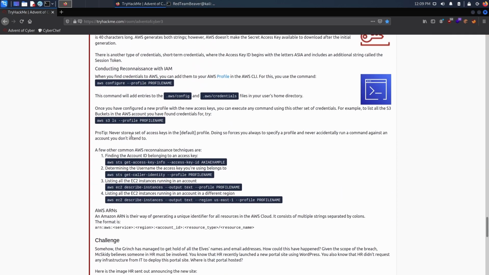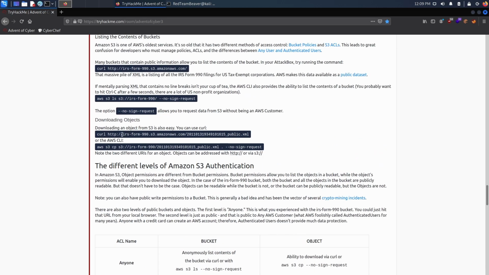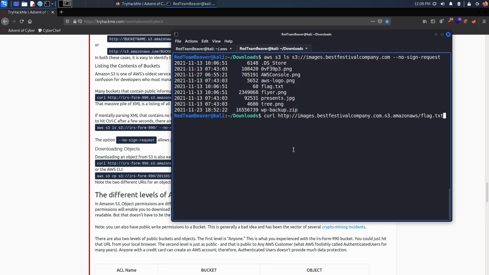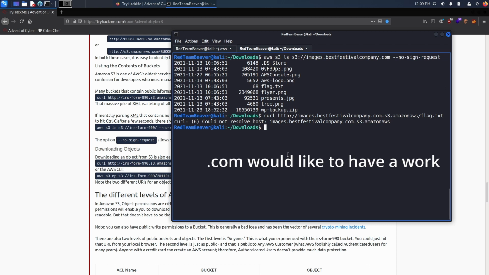Well, if we go and see here, right? We see that we can download it, but we can also just read it, right? So what we're doing is we are curling the resource. We're reading this public.xml thing. So what I did was I just replaced this part with our S3 bucket name, and that's it. I left the rest the same, and I also specified the resource being flag.txt, right?